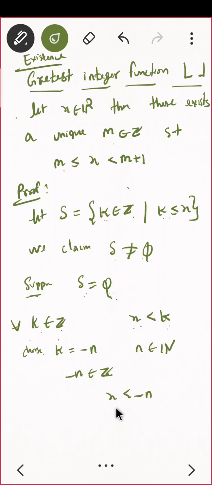Very nice. That is minus x, it will be greater than n. What next? Do you see some contradiction now? What is my n? n is any natural number, and I am getting minus x is an upper bound for natural numbers. That means what? Natural numbers are bounded above, which is a contradiction.